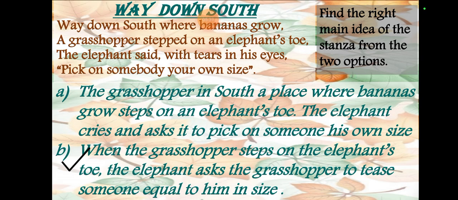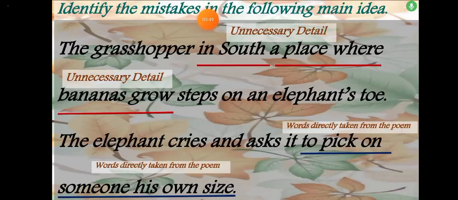The second one is correct because it's short and it is easy. That's why the second one is the correct one. Okay, then I have to identify the mistakes in the following main idea. The grasshopper in the south, a place where... no, it's unnecessary. In the south, it's not important to tell about the place where bananas grow. Okay, and then steps on an elephant's toe. The elephant cries and asks it to pick on someone else of his own size.